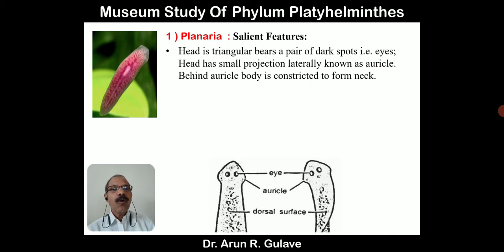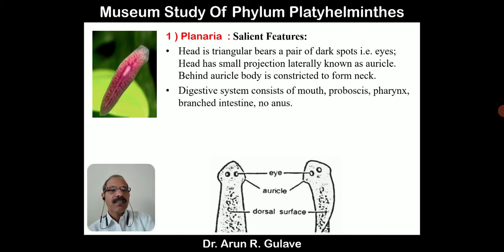Head has small projections laterally on its side, and those projections are called auricles. Behind the auricles, the body is constricted to form a neck. So this is general regarding the head region.